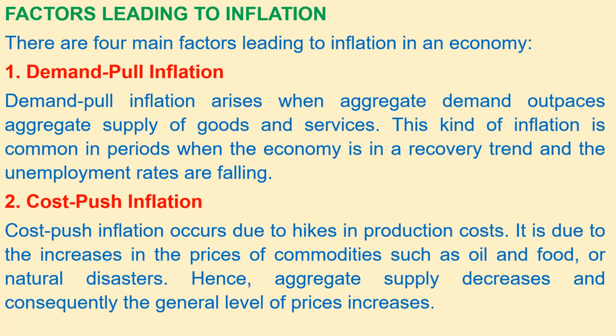Factors leading to inflation. There are 4 main factors leading to inflation in an economy. 1. Demand pull inflation. Demand pull inflation arises when aggregate demand outpaces aggregate supply of goods and services. This kind of inflation is common in periods when the economy is in a recovery trend and the unemployment rates are falling. 2. Cost push inflation. Cost push inflation occurs due to hikes in production costs. It is due to the increases in the prices of commodities such as oil and food, or natural disasters. Hence, aggregate supply decreases and consequently the general level of prices increases.